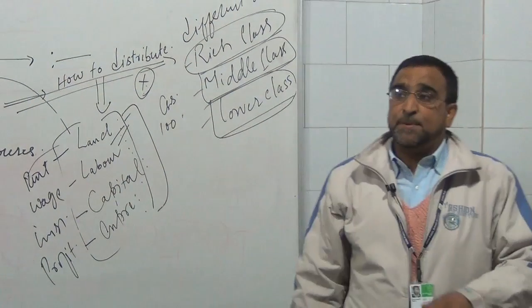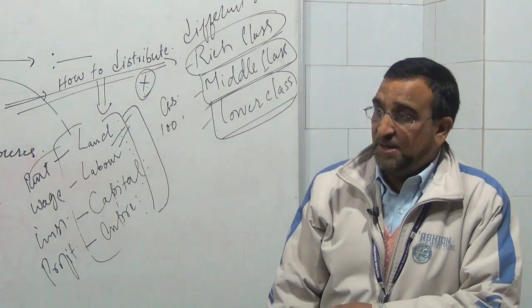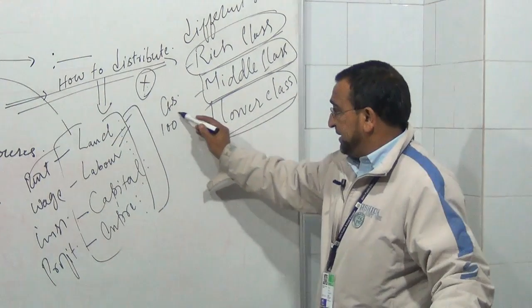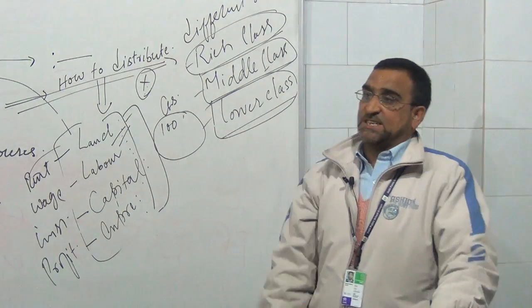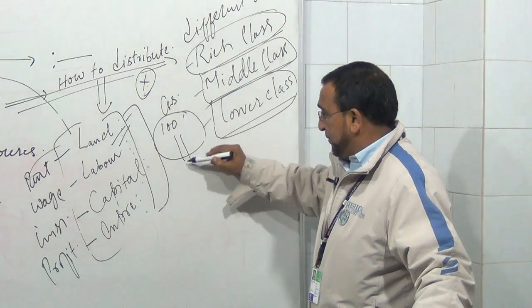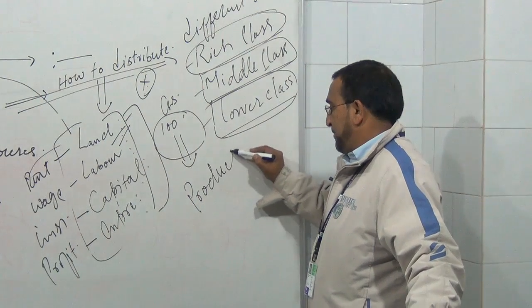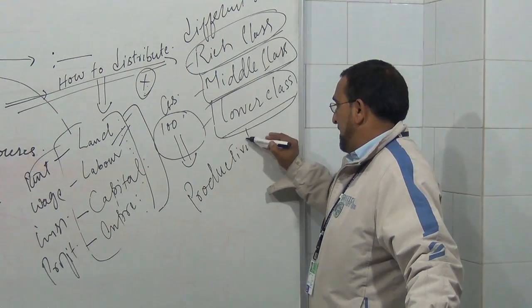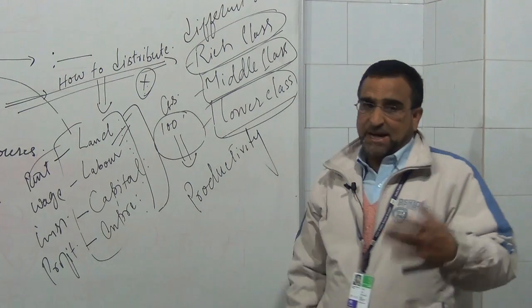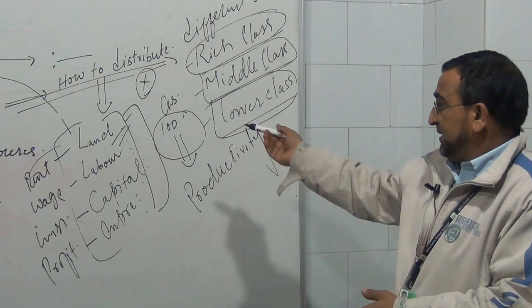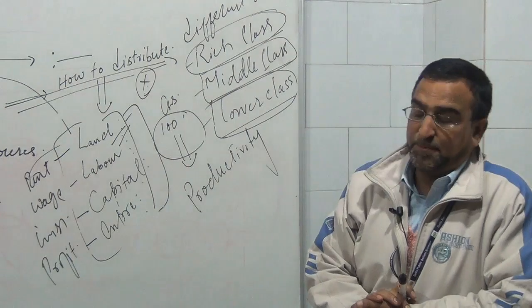Most economists are of the view that this money value of goods and services should be distributed on the basis of productivity. What is the productivity of land? So much amount the land will get in the form of rent.